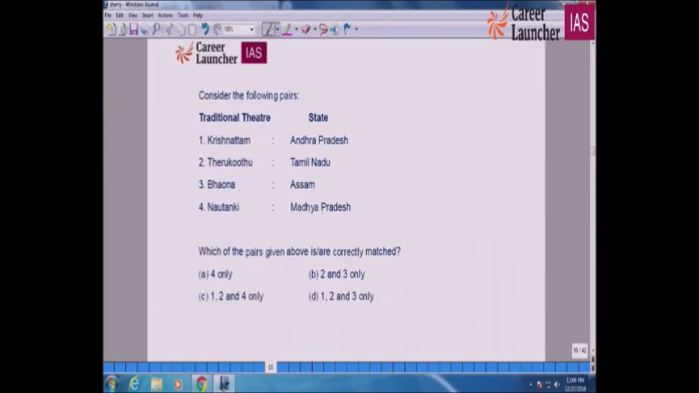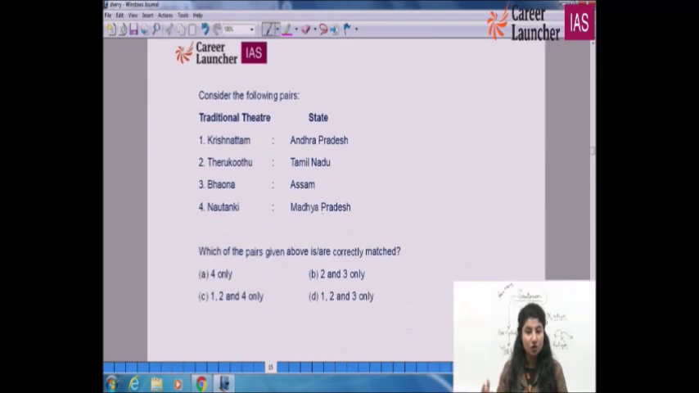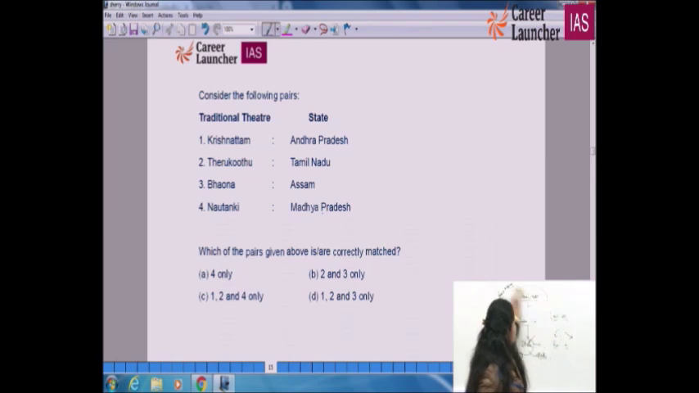Traditional theatre. So we have traditional theatre, we have folk songs, folk music, and then we have classical songs and classical music as well. Classical songs or dances are very difficult to perform. Folk is all about how people express. So every state has its own folk culture, folk song, folk music, folk dance, and also folk theatre. So this is the traditional theatre of certain areas that you have to see. Krishnattam is from Andhra Pradesh, Therukutu, Tamil Nadu, Bhavana, Assam, Nautanki, Madhya Pradesh.